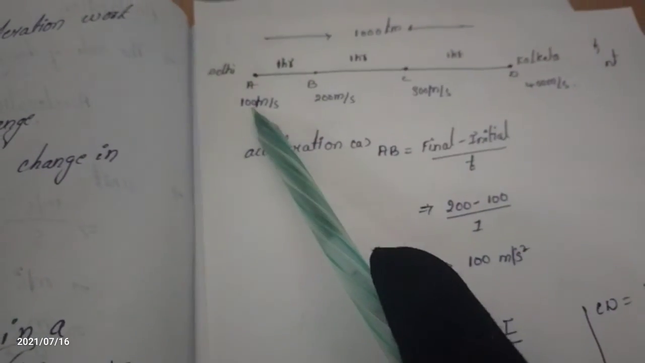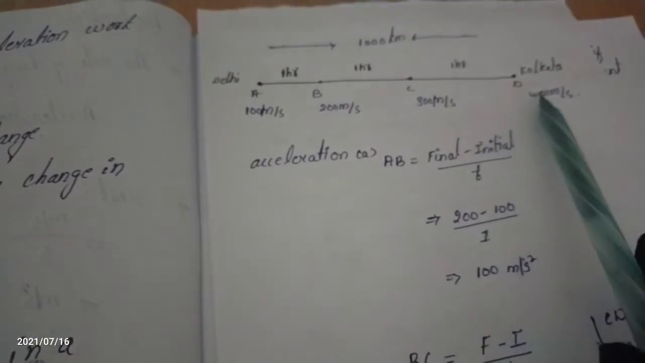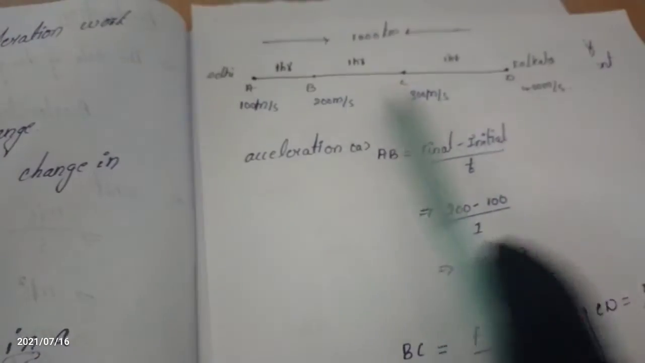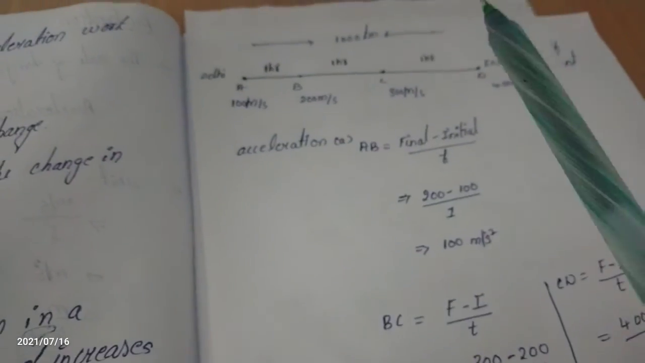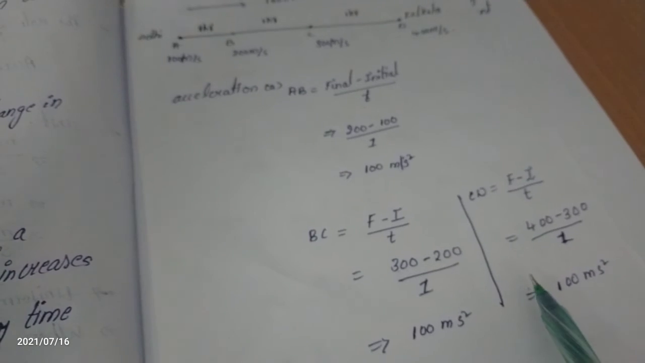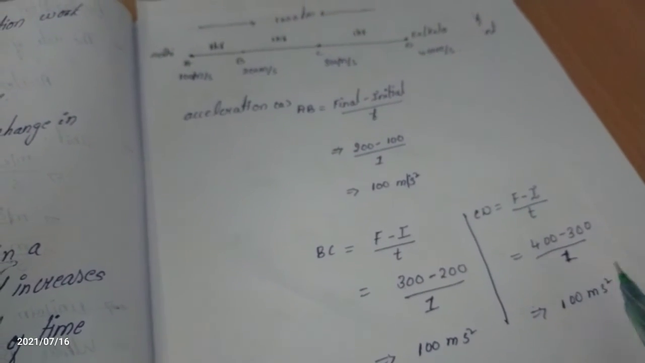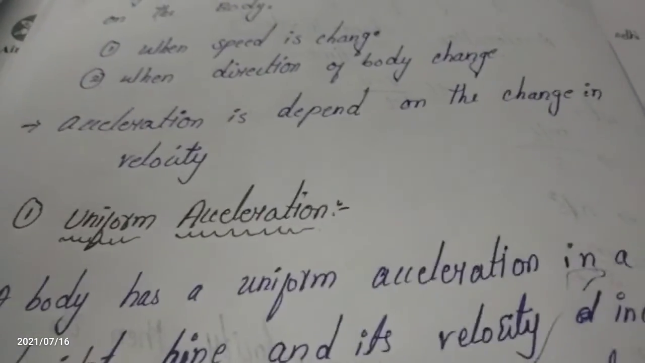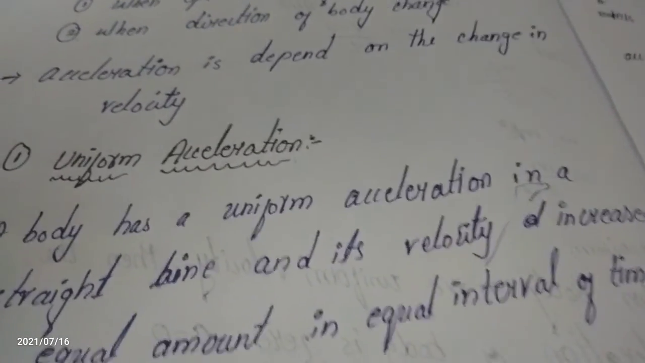Here, 100 kilometers per hour, 200, 300, 400 kilometers per hour are the velocities. When the body changes its velocity uniformly, then the acceleration also gets equal values: 100, 100, 100. This is our today's class on uniform acceleration. In the next class, we will discuss non-uniform acceleration with examples.